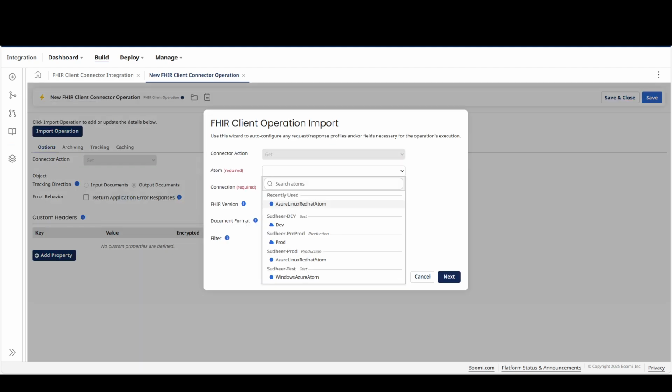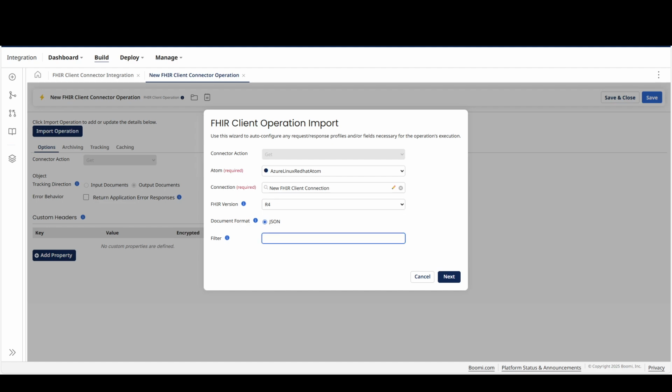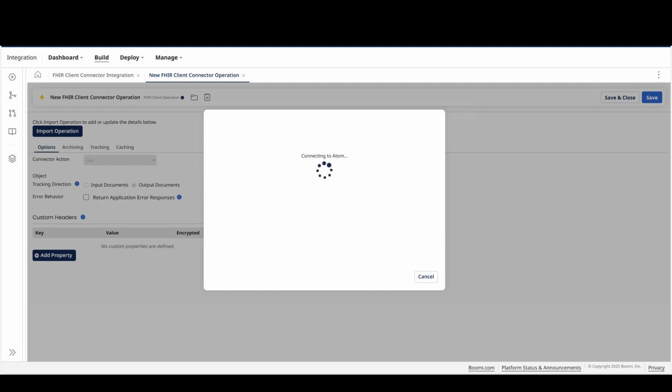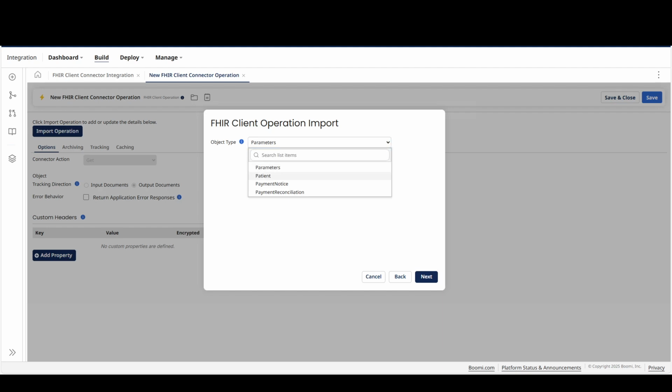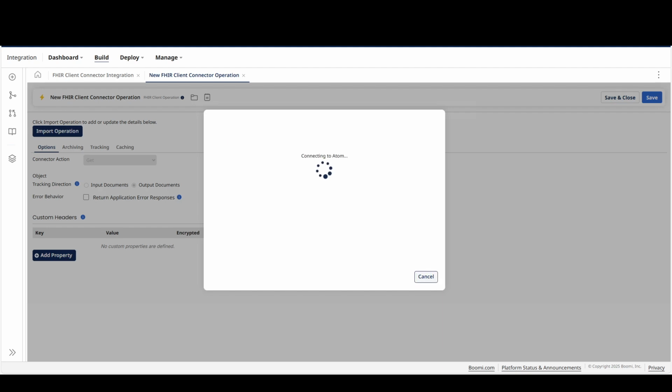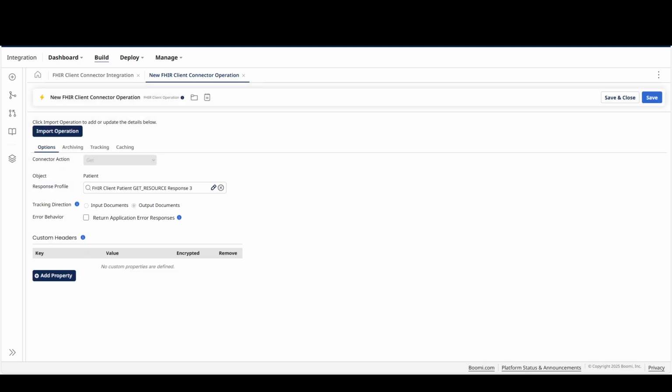Let me hit connection, do a filter for the patient and a wildcard entry. Let me go to the patient object, hit next, hit finish, hit save and close.